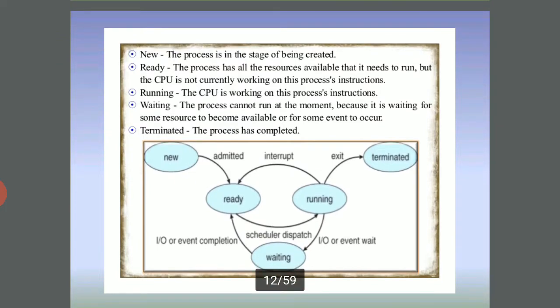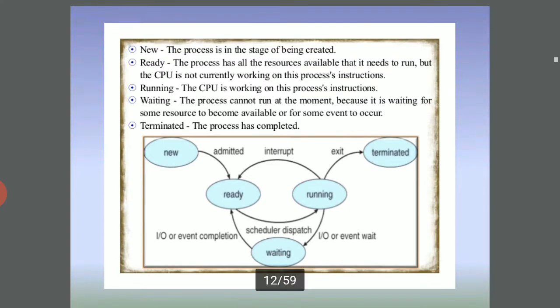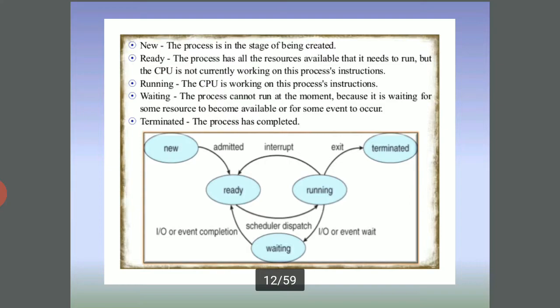New: the new process is in the stage of being created. Here see the diagram: new, ready, terminated, running, waiting. Admitted, interrupt, exit, and input output event completion, schedule, dispatch, input output event wait.